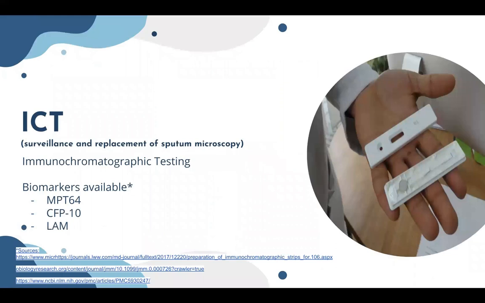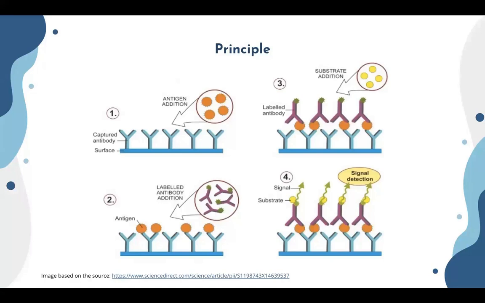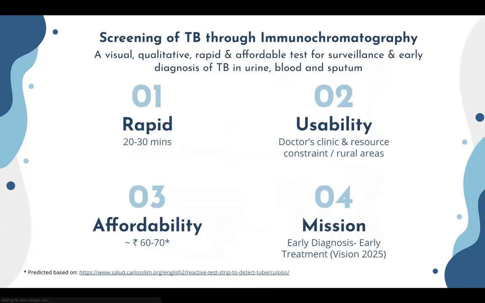Inspired by the idea of pregnancy kit, we propose ICT, which is immunochromatography testing, as a tool for surveillance and replacement of sputum microscopy. Thought behind ICT was the presence of biomarkers found in the literary research done by our team. The principle used in diagnostic test was compared with Sandwich ELISA, which uses biomarkers detection and imparts color to the strip. This screening tool can be used to detect TB in urine, blood, and sputum.